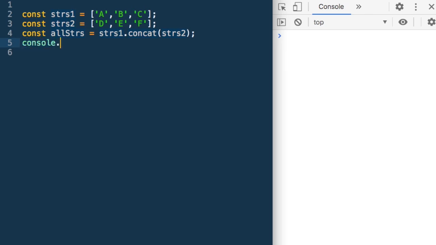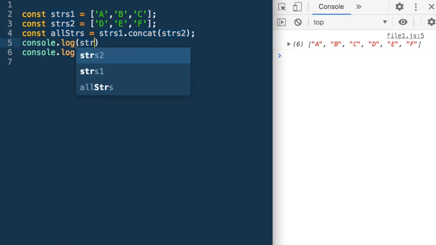Let me say console dot log allStrs. Now if I run it, what do I get? I get that the values have been inserted, A, B, C, D, E, F. So they have been concatenated. And if I check my earlier arrays, they will remain the same. Let's do it.